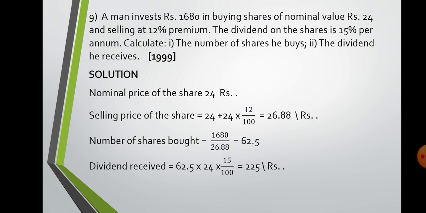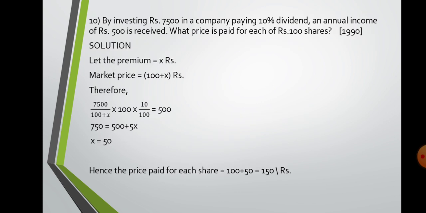So now, since it has come on the board, put it again here. 10th question. This is a little different. Let's see. By investing rupees 7,500, that means what is 7,500? Investment. 10% dividend is included, so D percent is 10. An annual income of 500 is received. What price is paid for each of the rupees 100 shares? So you know that face value is 100, premium is X rupees, market value is 100 plus X rupees.